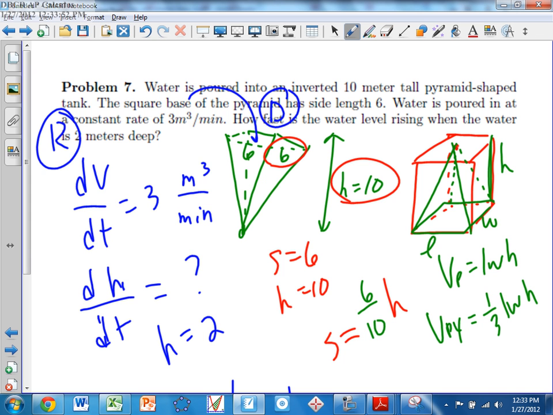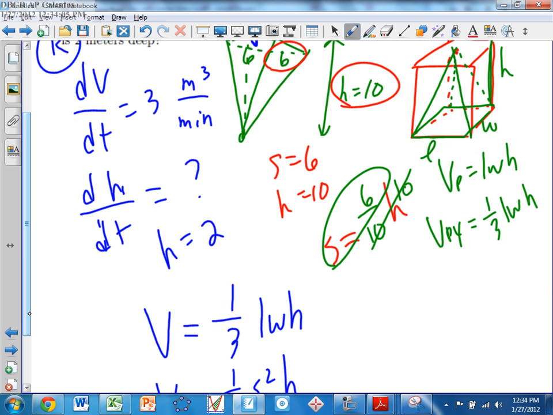Because we clearly see that if we plug in 10 for H, we would get the 10 here, and these 10s would cancel, we get S equals 6. So we can put 6/10 or 3/5, but again, I'm just showing you where that's coming from. So the relationship between S and H is S equals 3/5 H after reducing. Again, the side length is 3/5 of the height.